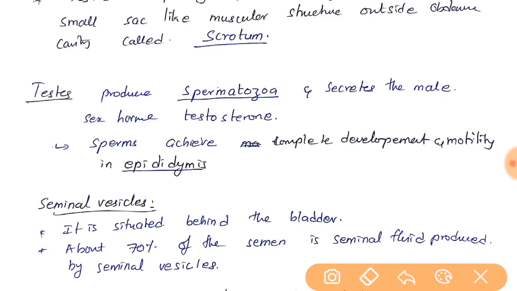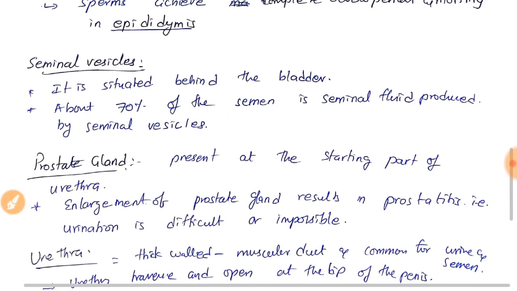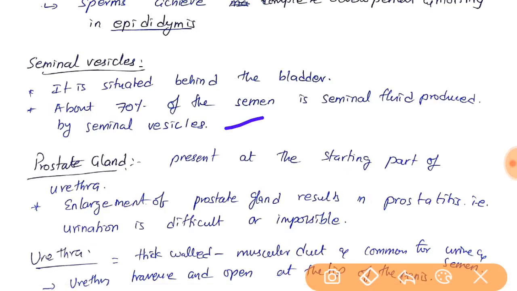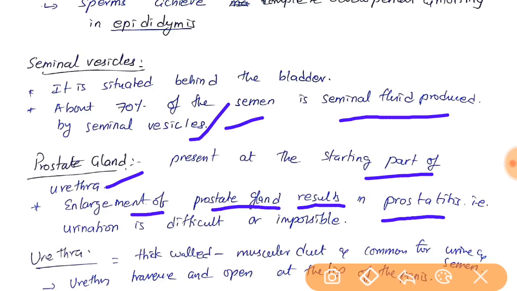Sperms achieve complete development and mobility in the epididymis. Seminal vesicles. It is situated behind the bladder. About 70% of semen is seminal fluid produced by the seminal vesicles, friends. Prostate gland is present at the starting part of the urethra. See, friends, the urethra is the long tube within the penis. An enlargement of the prostate gland results in prostatitis, that is, urination is difficult or impossible. See, friends, if these prostate glands enlarge, then they block the urine, friends.